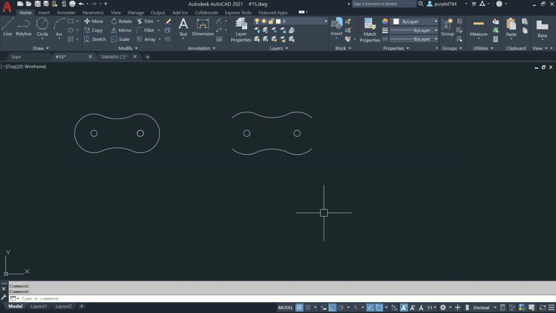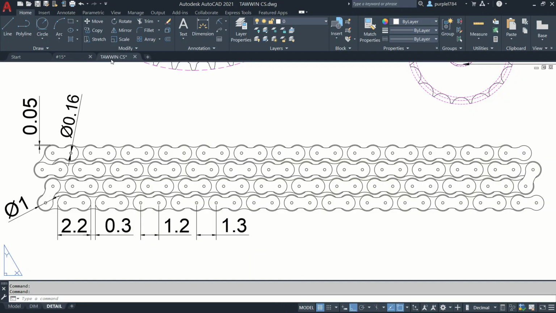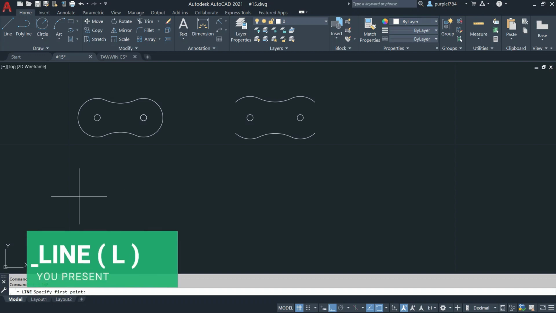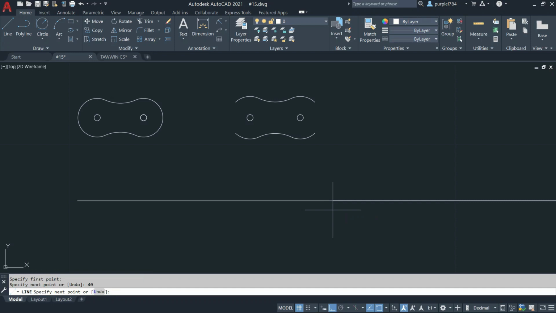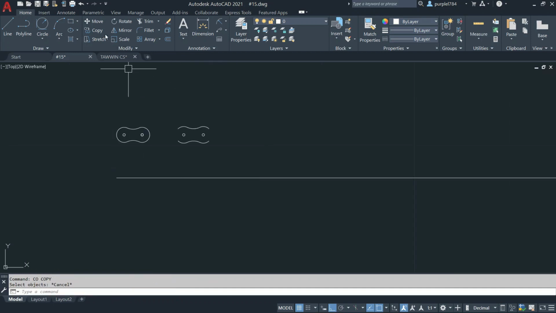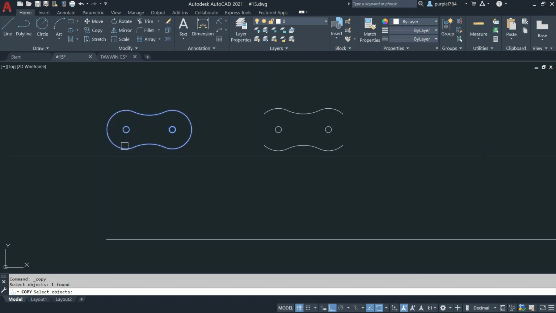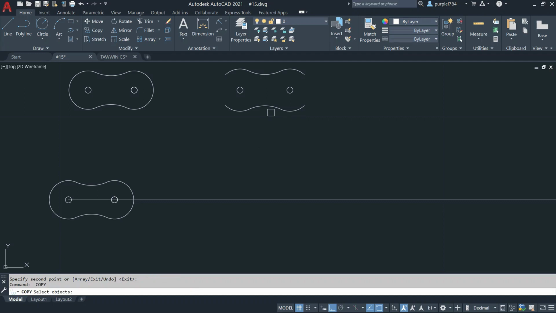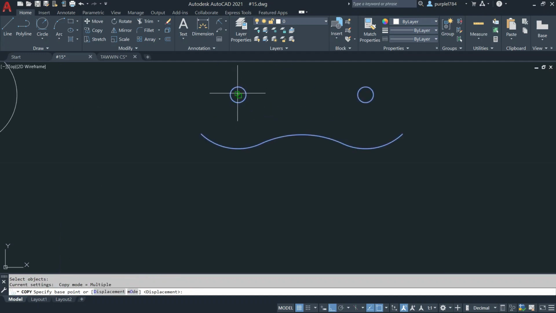Now I will create the chain length. According to this drawing, chain length is full number. I will create the full number of chain length. When we draw a line first, I'll enter. I will make it 40 centimeter. Press enter. I will move down a little bit. I will copy this one. I will copy this one also.